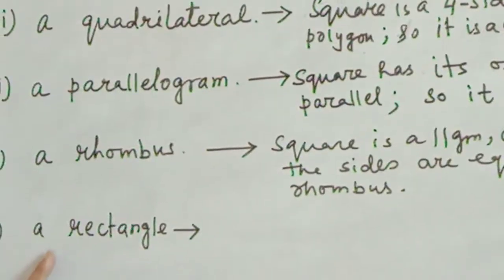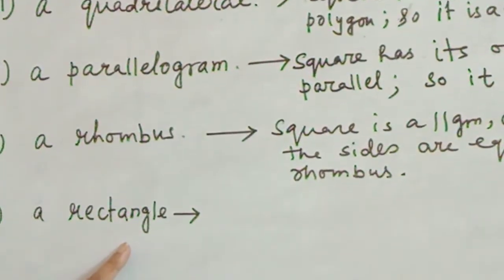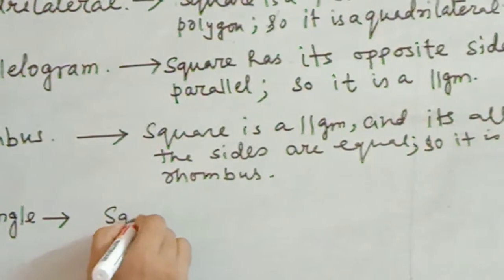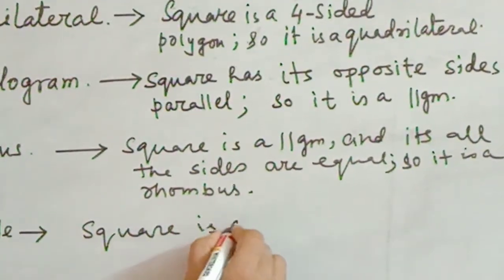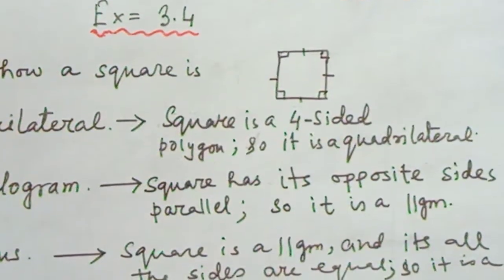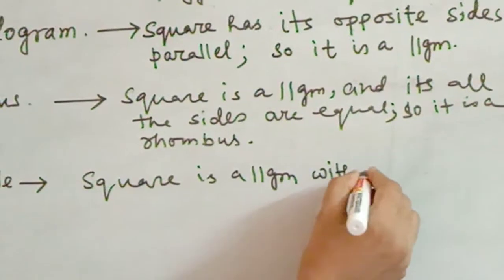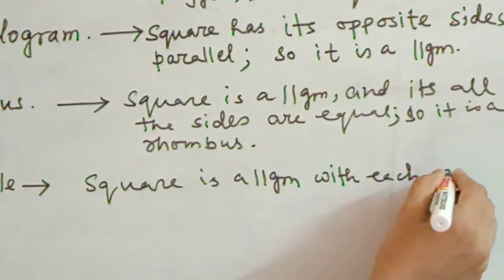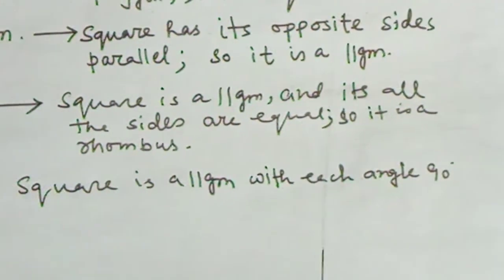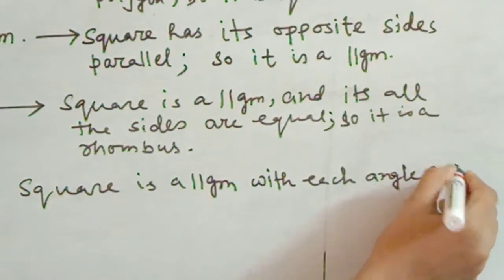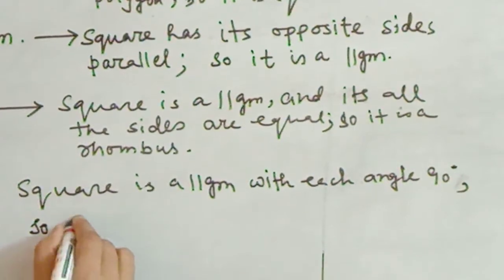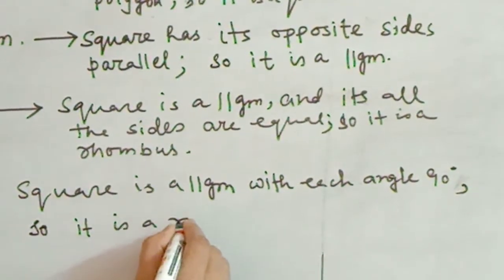Next, how is a square a rectangle? A square is a parallelogram with each angle a right angle, with each angle 90 degrees. So we can say that it is a rectangle.